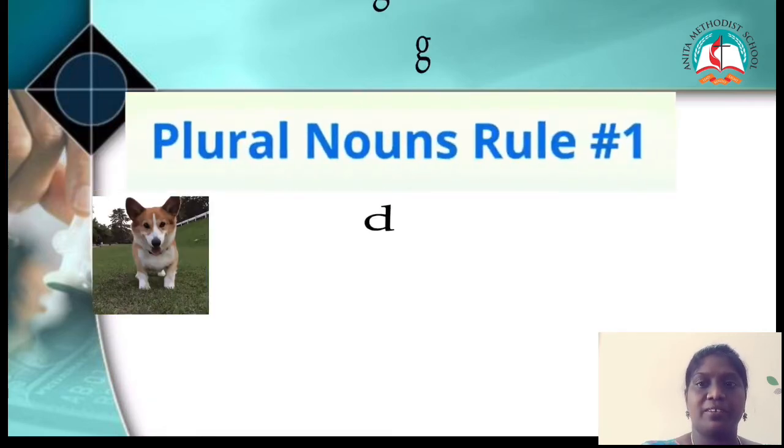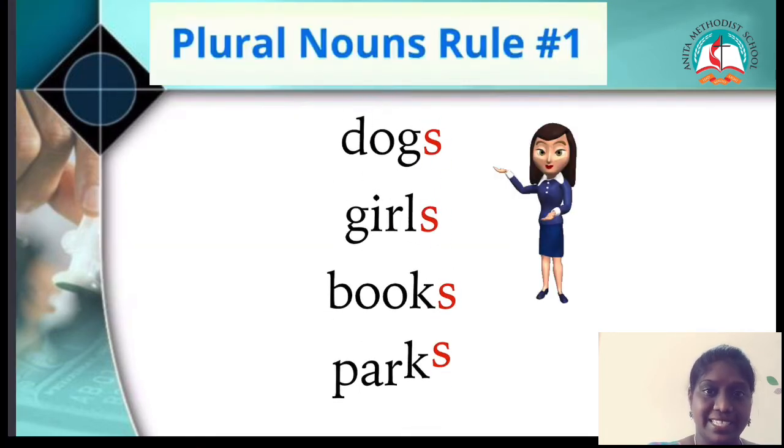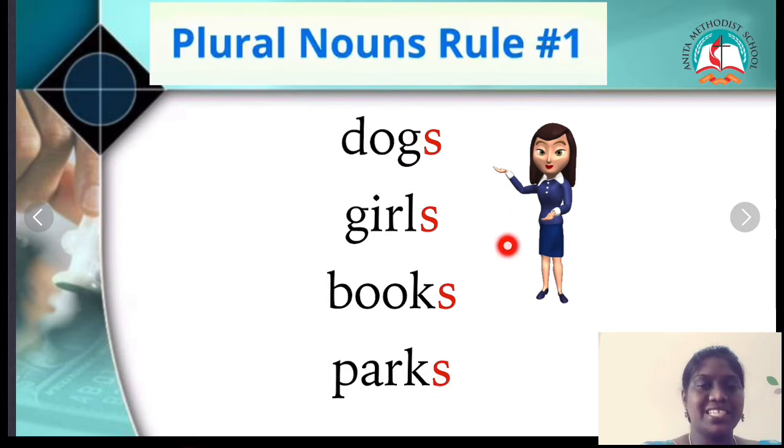Now look at these words. Rule number 1, which is dog, girl, book and a park. Have you all taken down, children? Yeah. Now, what is the first rule I said? You're going to add only s to it. So now look at these answers. Let's read it. Dogs, girls, books and parks. We just simply add s to it. There is no other change in these plural nouns. So these are the words. It just ends with a consonant: g, l, k. That's all.